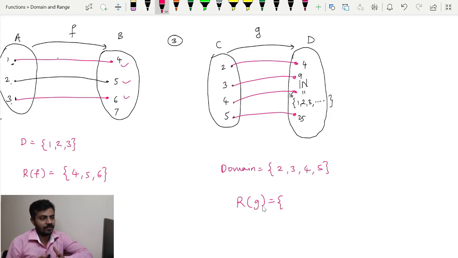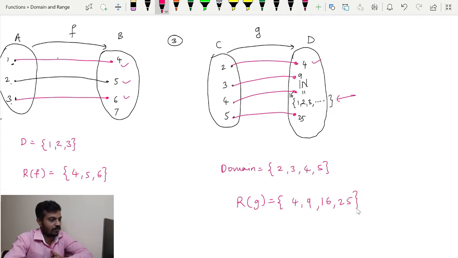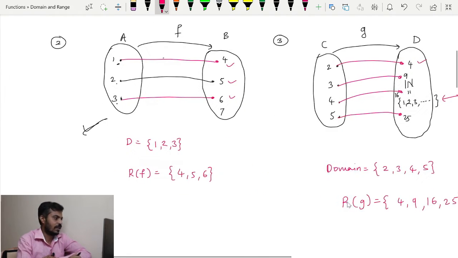Codomain of the function is set of natural numbers, as I have mentioned here, but the range of the function is nothing but we will simply look for images of the elements of domain. So what is image of 2? As I have written here, 4, image of 3 is 9, 4 is 16 and 5 is 25. So this is nothing but our range for this particular example.